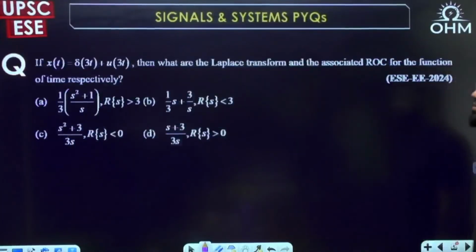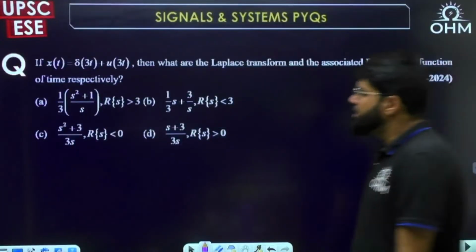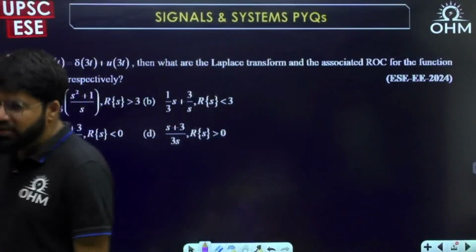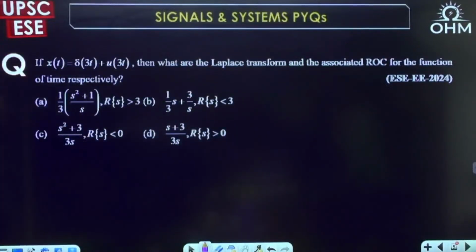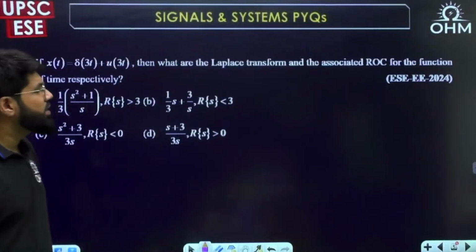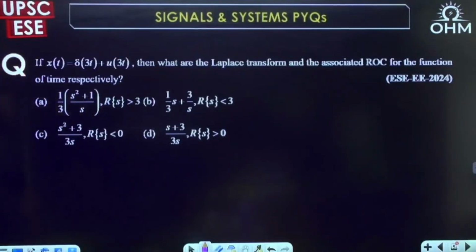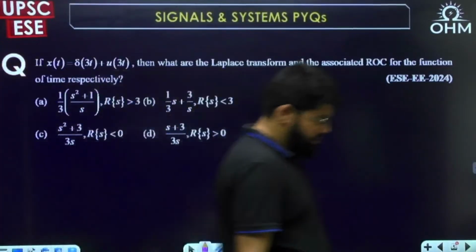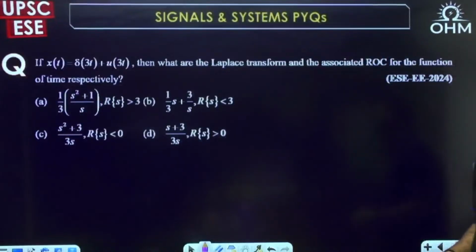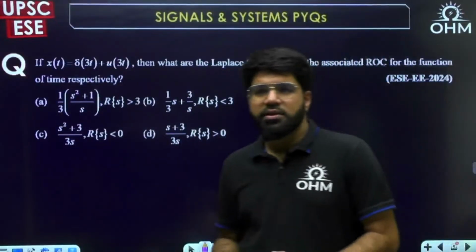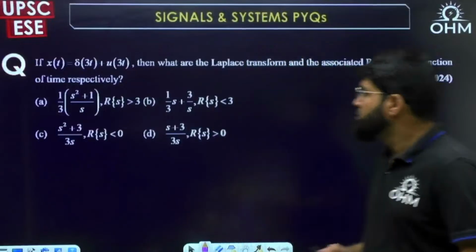Next. If xt is delta 3t plus u3t, then what are the Laplace transform and the associated ROC for the function of time respectively? Correct answer, Gyanendra and Shanti Swami, for the previous one.